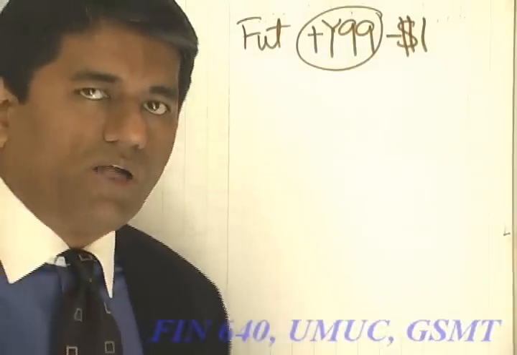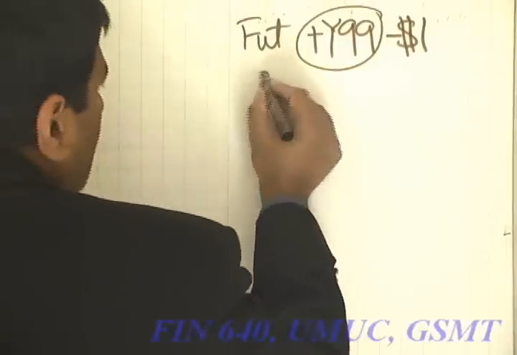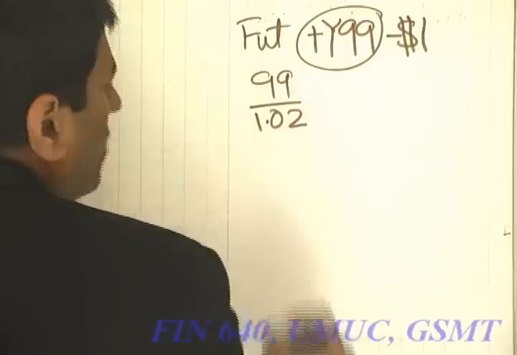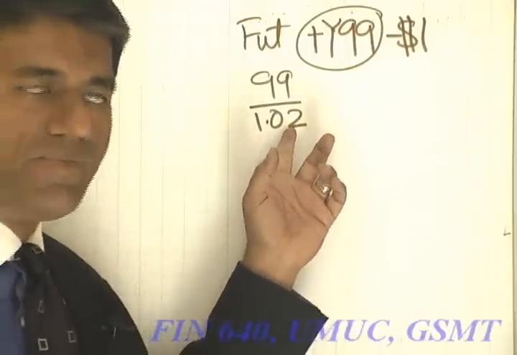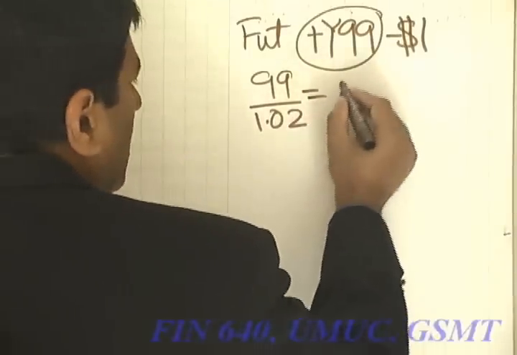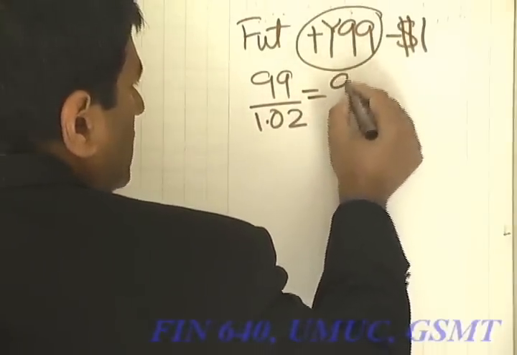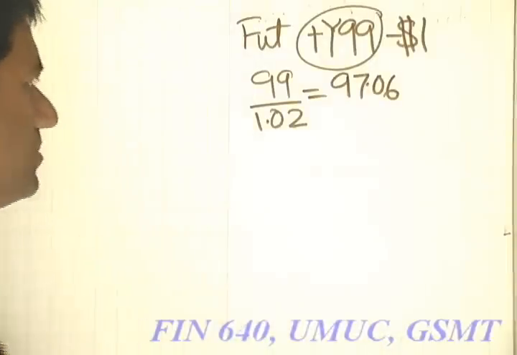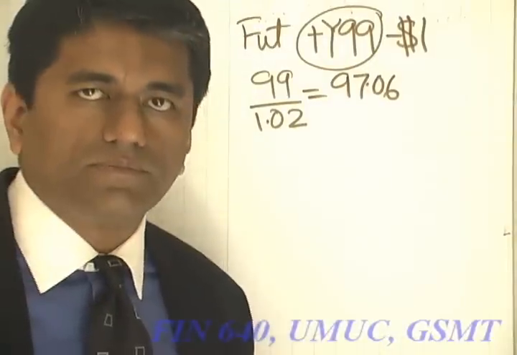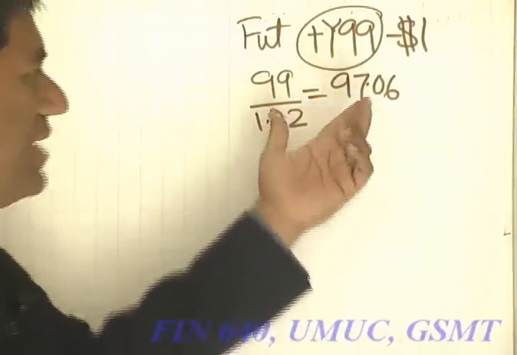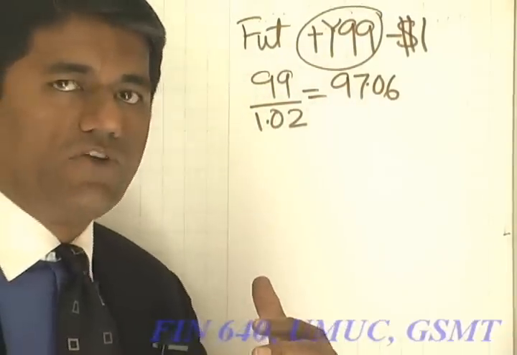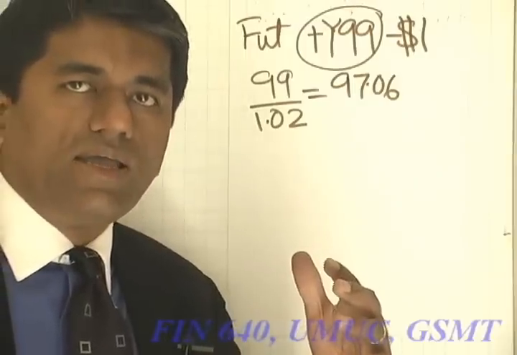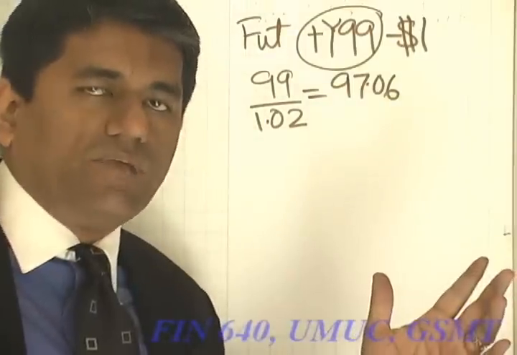So the amount of bonds that you will sell today will be 99 divided by 1.02, which is the Japanese riskless rate, or you will sell Japanese bonds which have a price of 97.06. So this will give you a positive yen cash flow today, a negative 99 yen cash flow in the future. Therefore your future yen cash flows become zero.